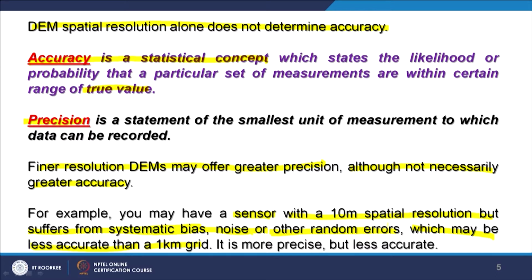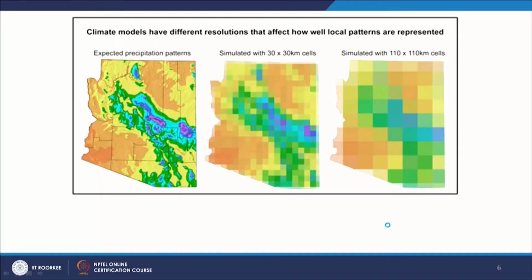And if I use that data to generate a digital elevation model, I may not have that kind of accuracy as compared to data which has been acquired by a very stable platform, though its spatial resolution might be relatively coarser. Examples: how do you feel about high spatial resolution or low spatial resolution?